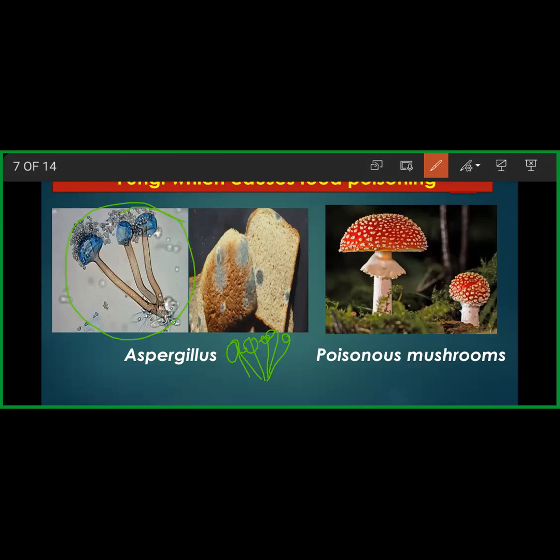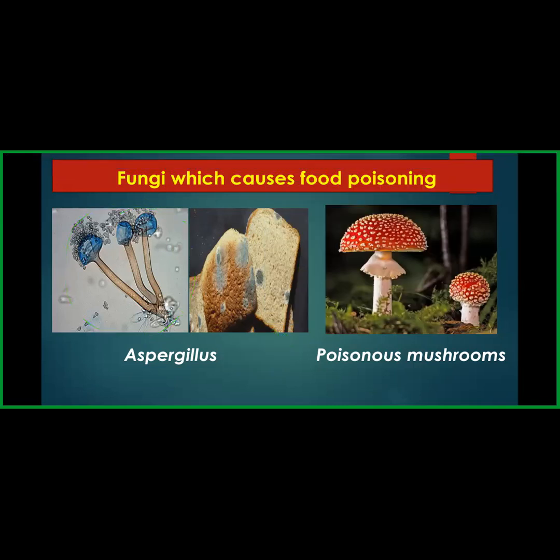Now, have you ever heard of Julius Caesar? Yes, ma'am. Okay, how did he die? Brutus killed him, ma'am. Yes, very good, Soumya. Brutus killed him. But do you know that they killed him with the help of mushroom? It was a poisonous mushroom, and it belonged to the phylum Ascomycetes of the fungi.